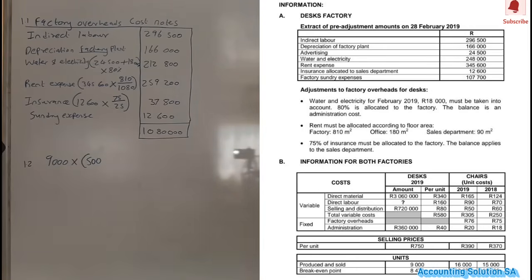Okay, now we don't know the factory overhead. How are we going to find the factory overhead? Think about it. Very simple. This is how we are going to do it.